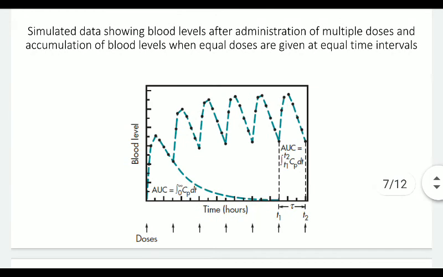Now, this particular graphic would tell you how drug accumulation takes place. What you are seeing here is the administration of subsequent doses, and because of that, even though we are not increasing the dose of the drug, ultimately the plasma concentration of the drug increases because of drug accumulation from the previous dose.